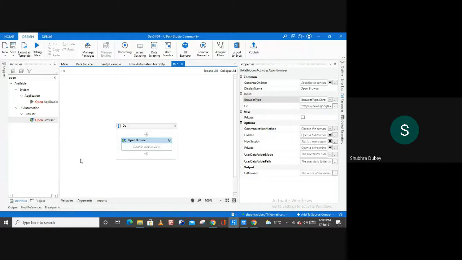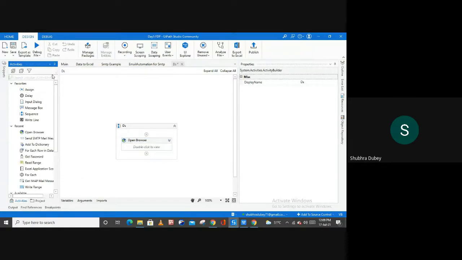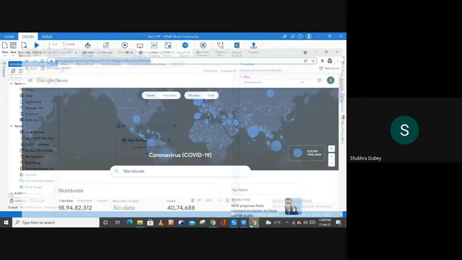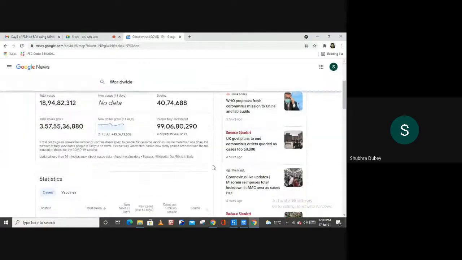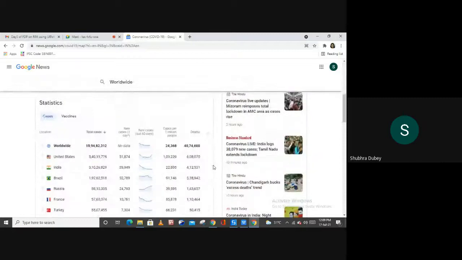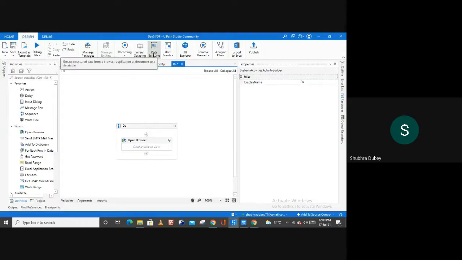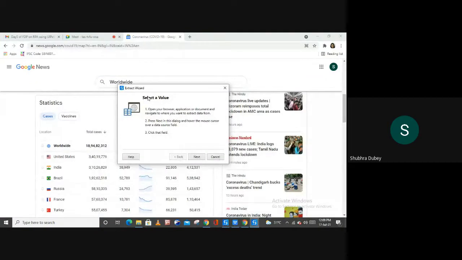And the next thing is, let me open my browser on the web, right? Let me show you what data I want to fetch. From this statistics chart, I want to fetch all this data, right? So now let me open the studio again and start data scraping. Here it says select the value, which means you have to select the value which you want to extract from this particular site, right?